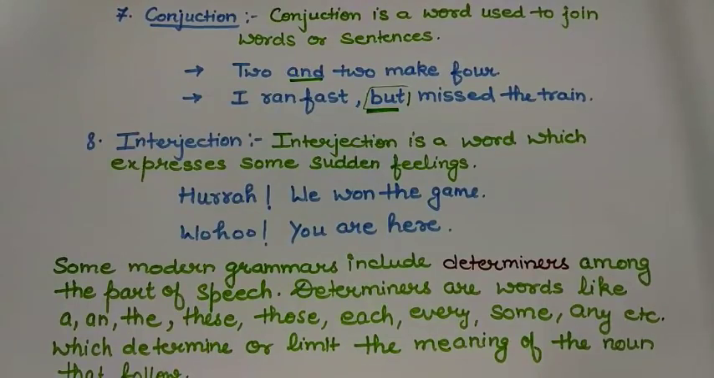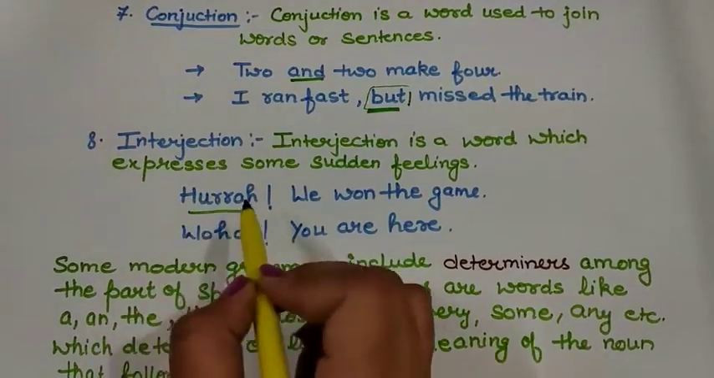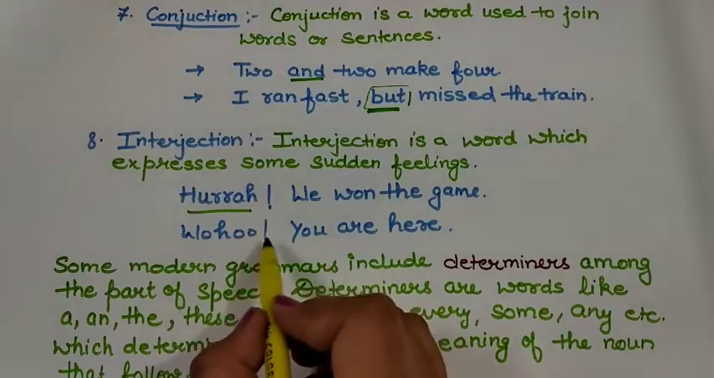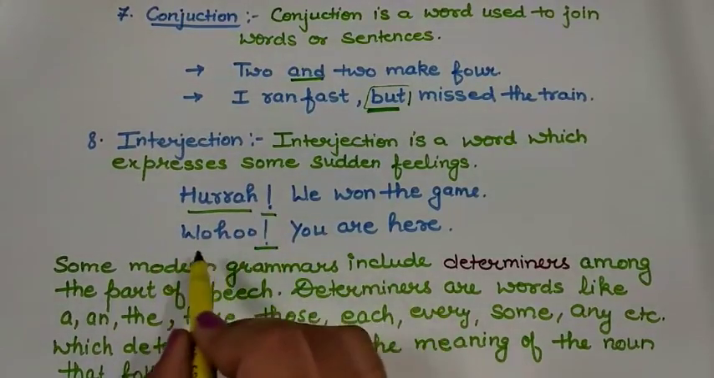The last part of speech is interjection. Interjection is a word which expresses some sudden feelings. Like, hooray, we won the game. Here, the word hooray is interjection. Like, whoa, you are here. You can see this exclamatory sign and can identify the interjection.